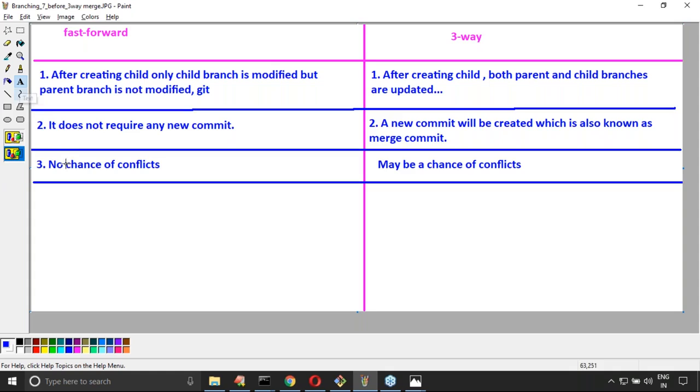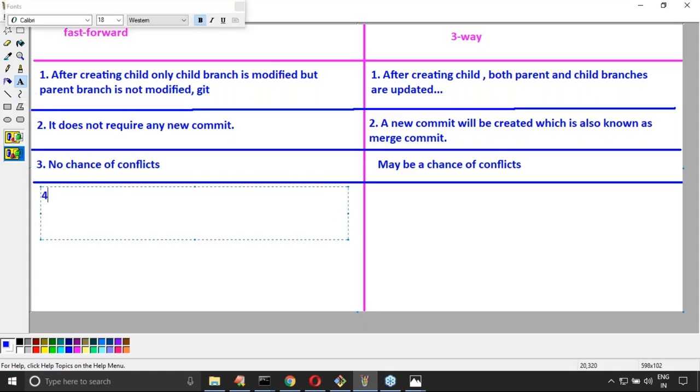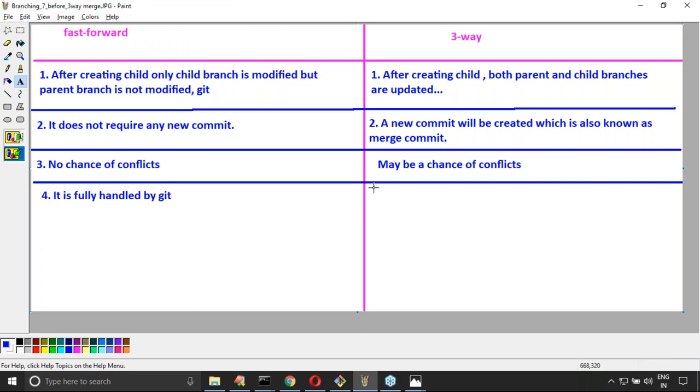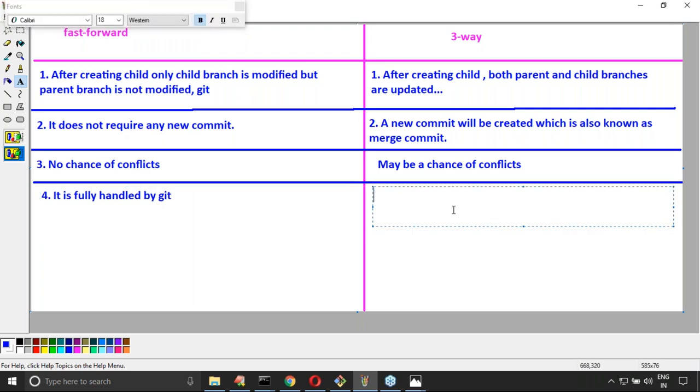Remember that. So in fast forward, everything is handled by Git itself. If there is a conflict, we have to handle it manually. Sir, how to handle? Can you please show an example with a Git conflict? That part I will take care of.